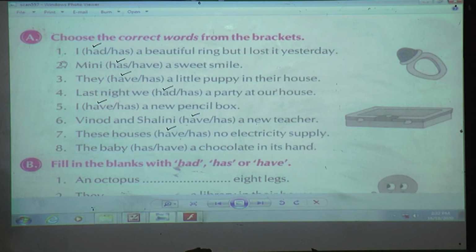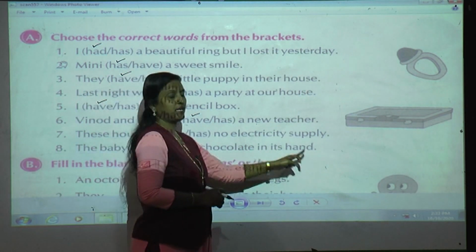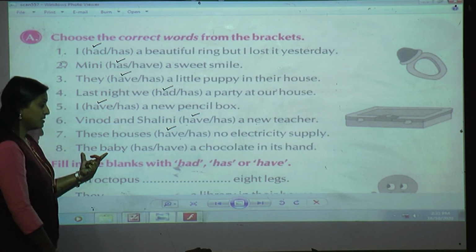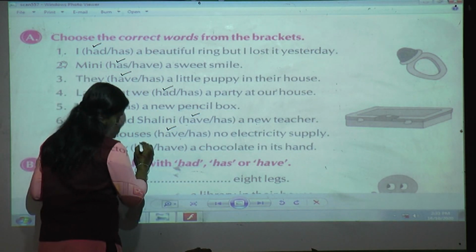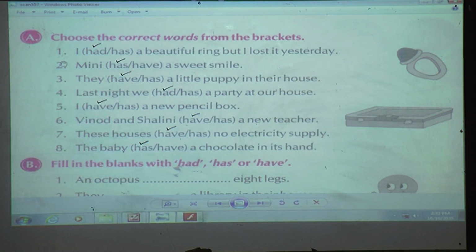So these houses have no electricity supply. Next, the baby has a chocolate in its hand. Here they have told about the baby. Okay, baby means singular. So what am I going to take? Yes, has. Understood, students? If you have done it, very good. Hope you have understood how we have used had, has and have.